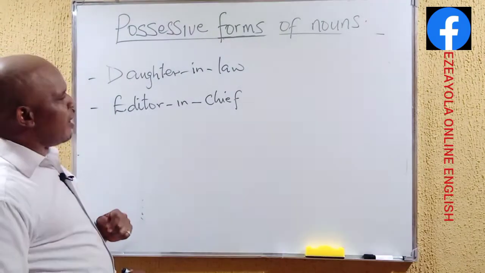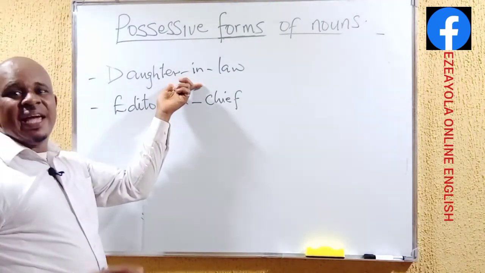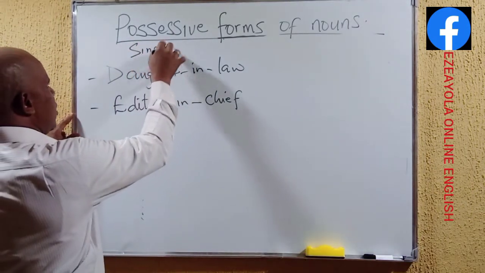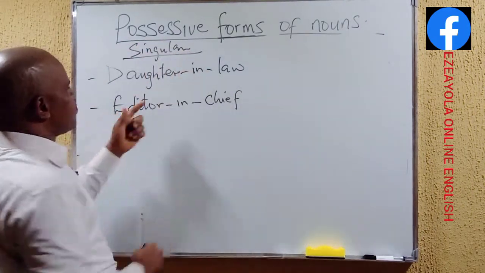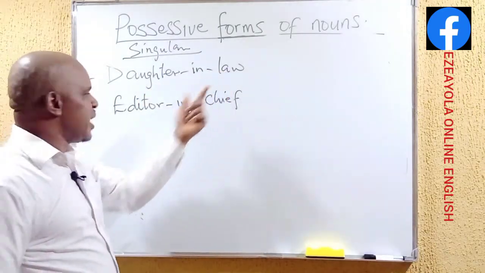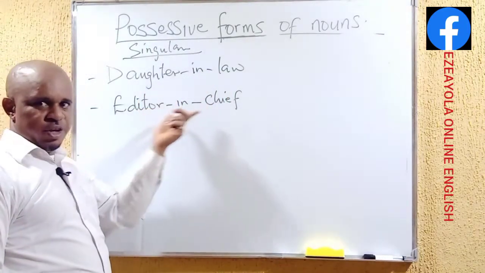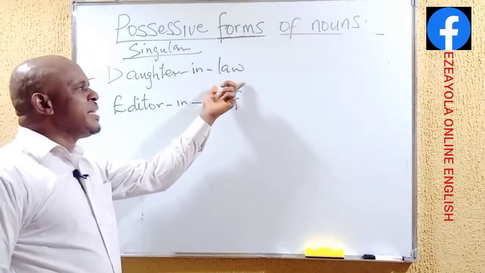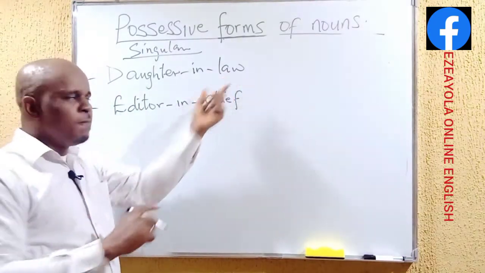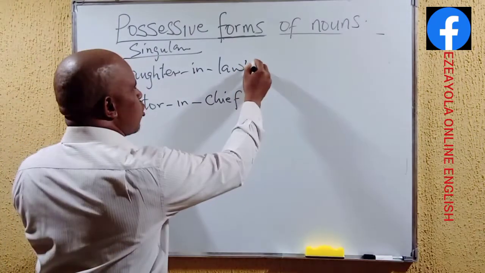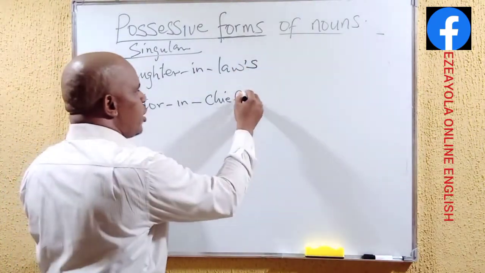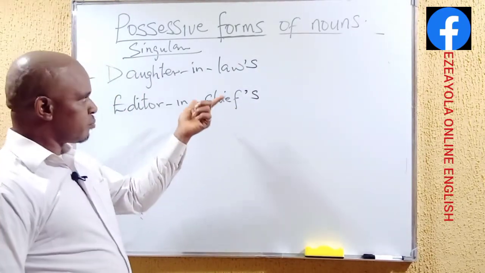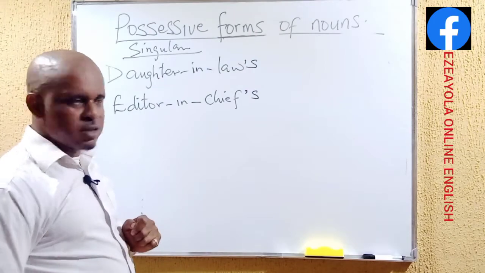How do we represent these in their possessive cases? Now, because they are singular, like daughter-in-law and editor-in-chief, they are written in their singular forms. Now, writing them in possessive forms, we include apostrophe s. We also include apostrophe s for the singular aspect of the possessive forms.